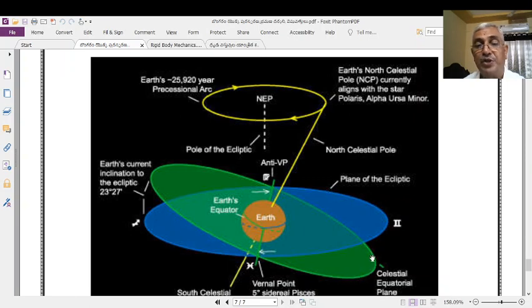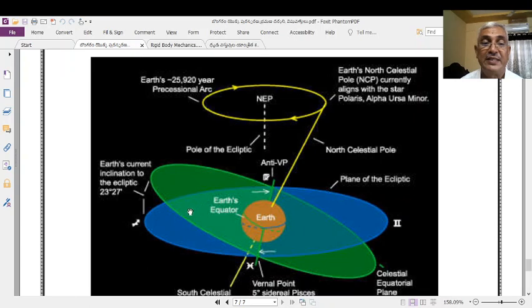These two planes obviously intersect each other at this point and at this point. Again, I will tell you what this is. This is the Earth's celestial equatorial plane, which is the extended equatorial plane.